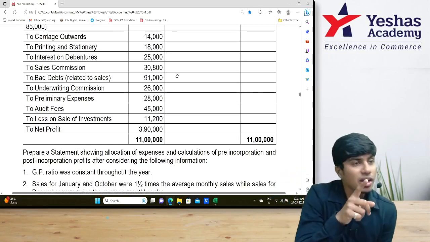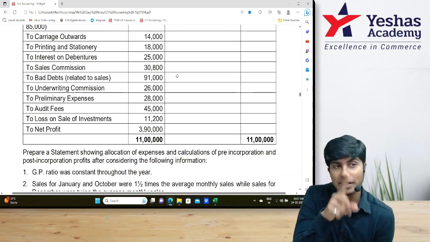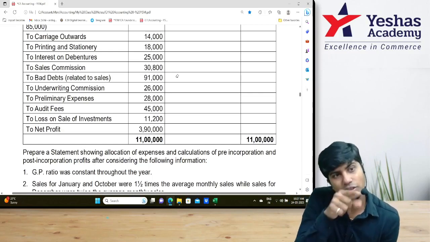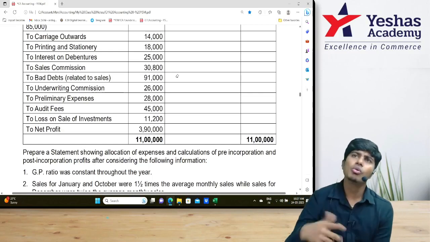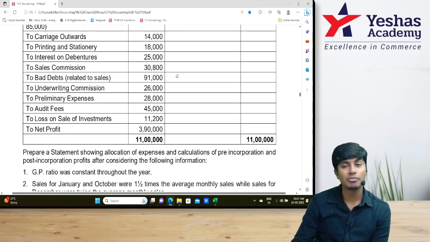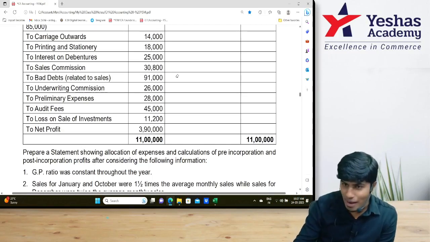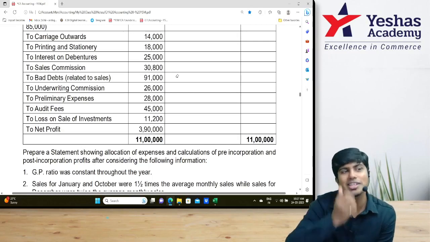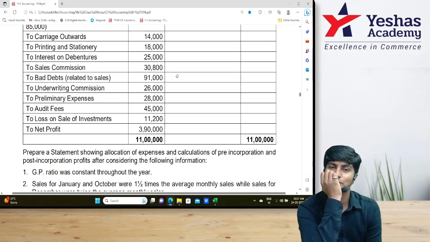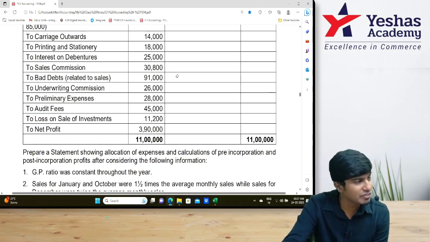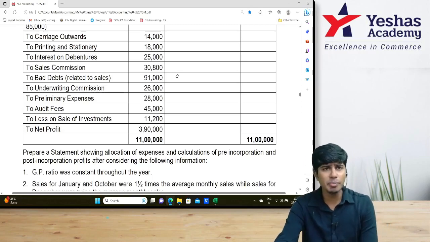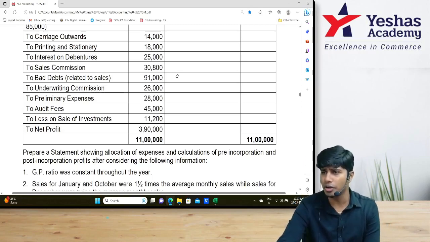Now tell me, 98,000 should be split in sales ratio or 91,000 should be split in sales ratio? 98,000. Sir, wouldn't it be the same? It will not be the same. Why? The 7,000 rupees of bad debts recovered will not be split in sales ratio. Why not, sir? If bad debts is dependent on sales, bad debts recovered is also dependent on sales.